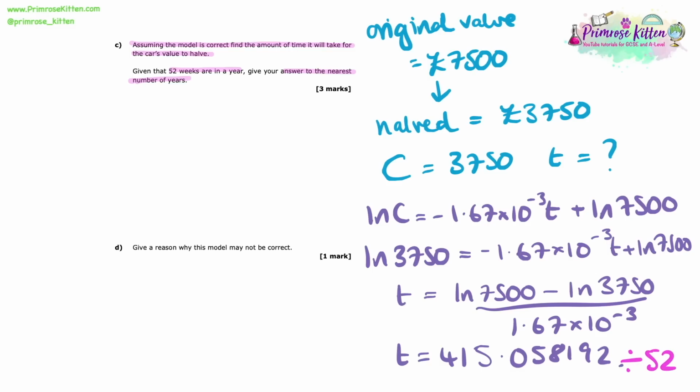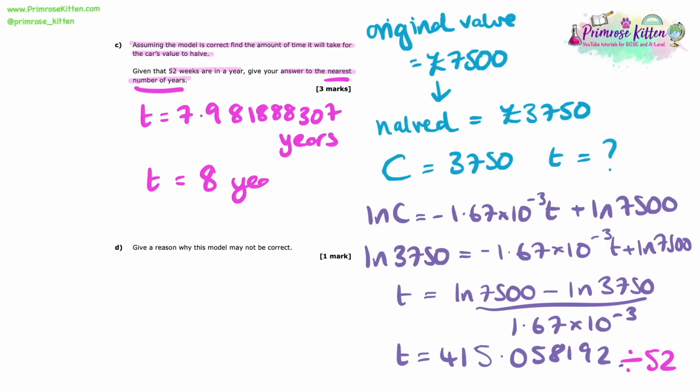And we're told here that given that 52 weeks are in a year, find the number of years. So if we divide it by 52, we get 7.981888307 years. In this case, we want it to the nearest number of years. So let's round up and say that t equals 8 years.